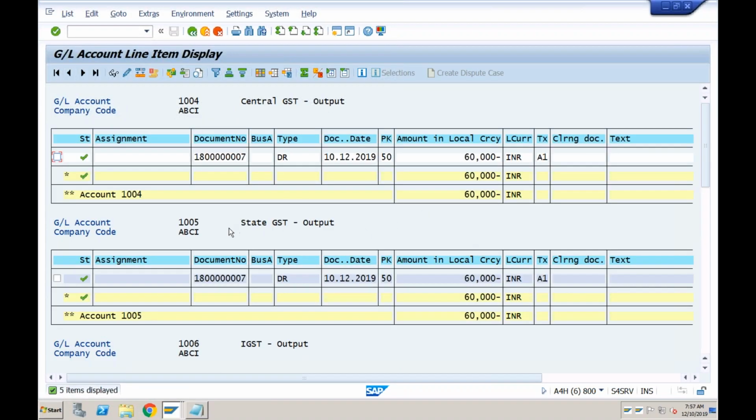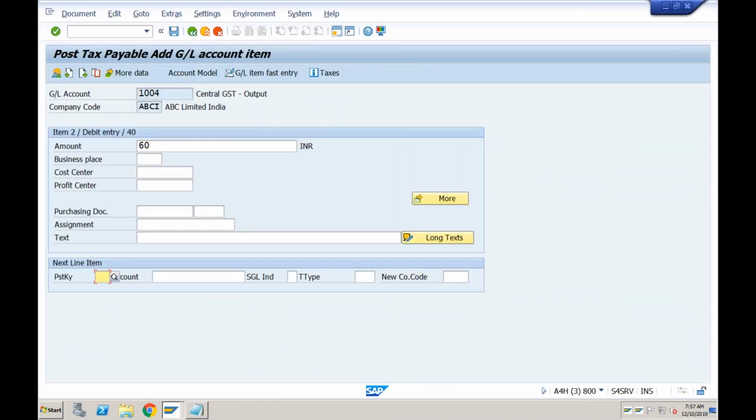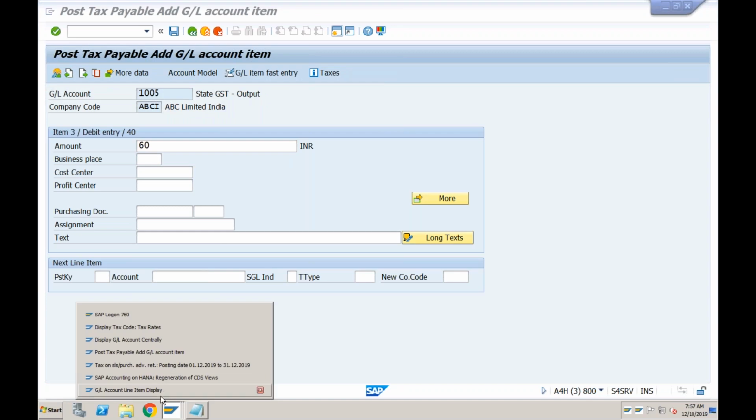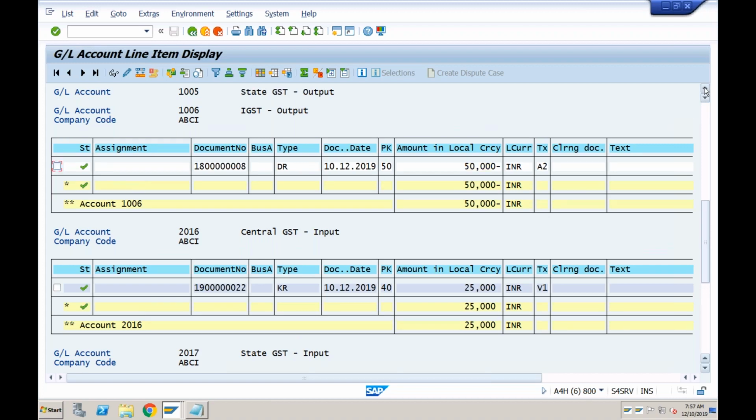Okay, then 1005, again I have to debit 60. Next, 50 will go to 1005. Again debit.